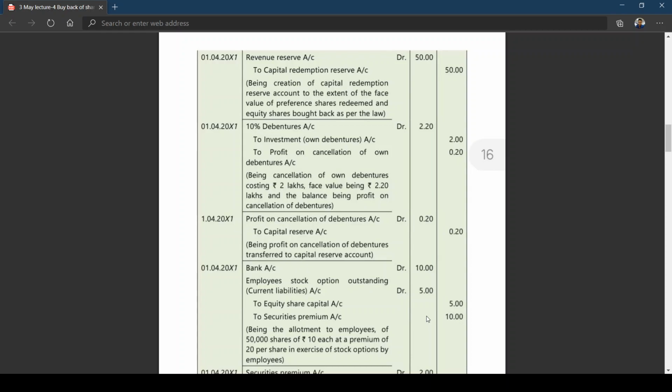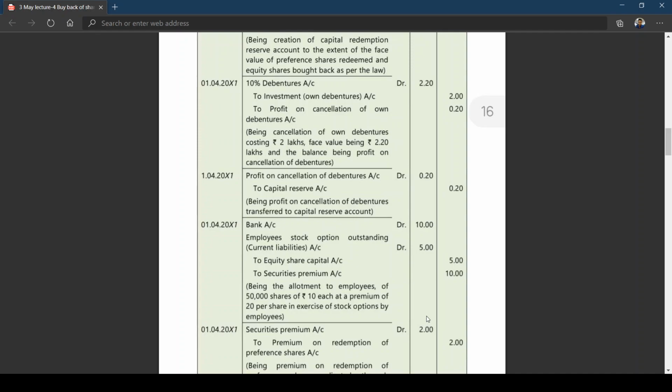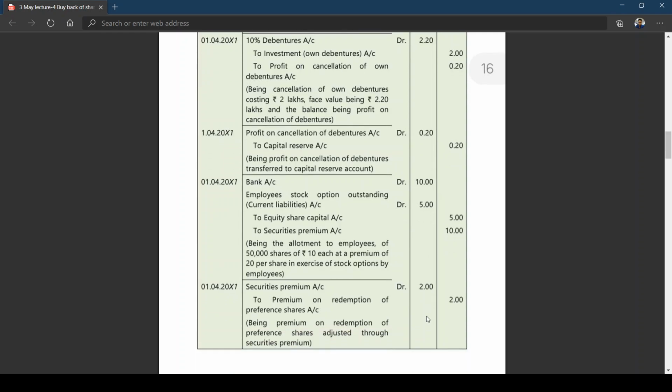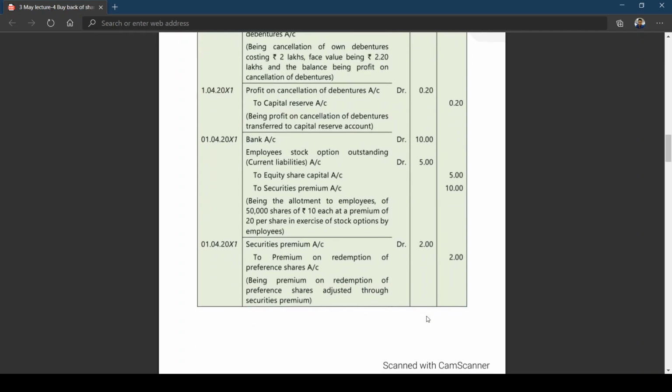Okay. Then you can credit security premium account. Security premium account is with how much? What is the nominal value here? 10 rupees. What is the market value? 30. So what is the difference? 20 rupees. So 20 rupees is the security premium. So 50,000 into 20 is coming to 10 lakhs. Then the security premium account is being debited.